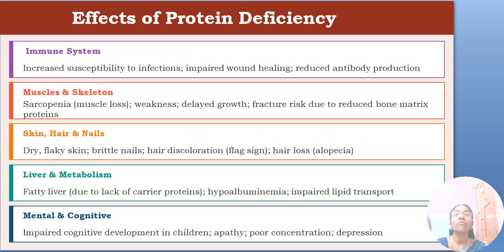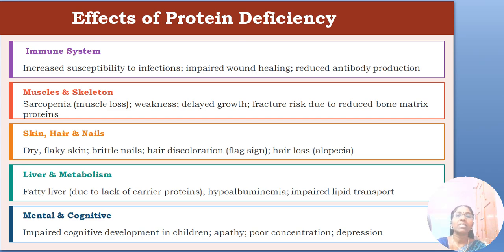Next, the effects of protein deficiency. So if protein deficiency occurs, what happens to all these systems? First, we will take the immune system. So increased susceptibility to infections, impaired wound healing, reduced antibody production. Next, coming to the muscles and skeleton, if protein deficiency occurs, sarcopenia, that is nothing but muscle loss, takes place, weakness, delayed growth, fracture risk due to reduced bone matrix because of the protein deficiency.